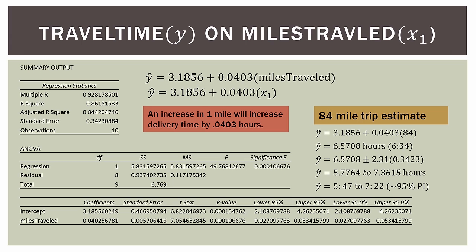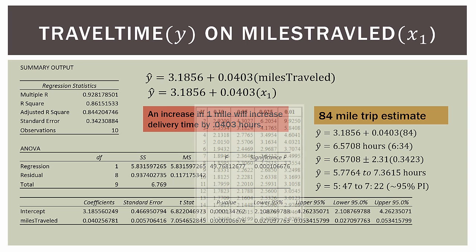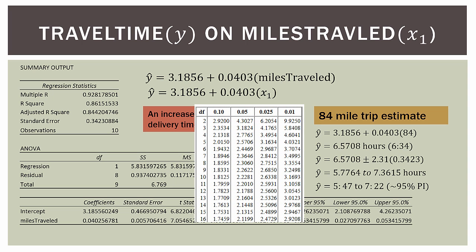So we have 6.5708 plus or minus 2.31. Well, where do I get 2.31? That comes from our t distribution, our t table. In this example, we have n minus 2 degrees of freedom, so that's 10 minus 2, because we have 10 observations. So we go to our t table, look at degrees of freedom of 8, then look down the table for a 95% interval, and we have a critical t of 2.31. That's where that comes from.